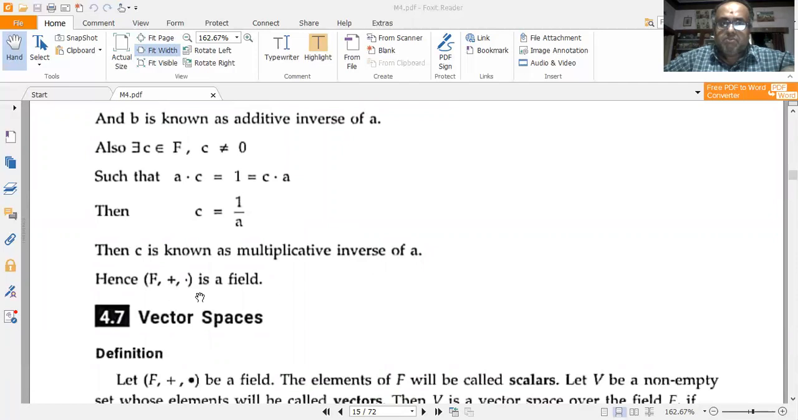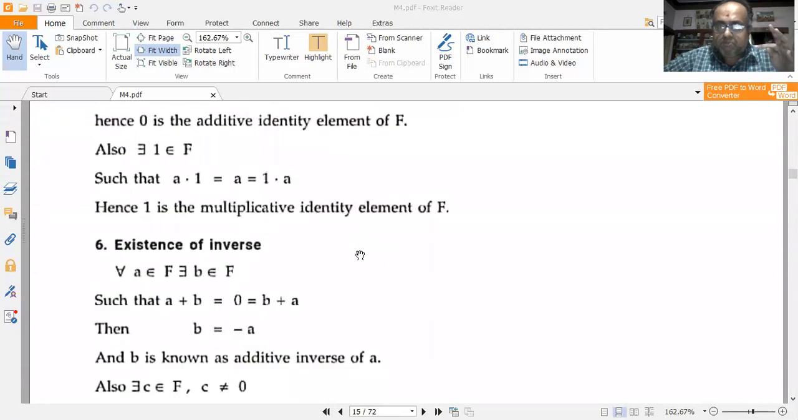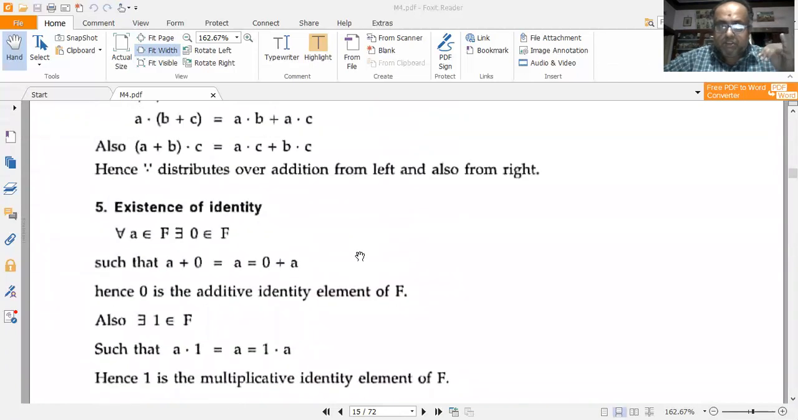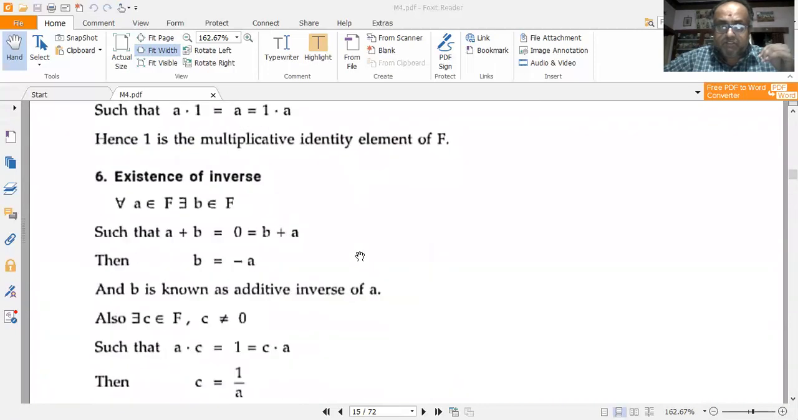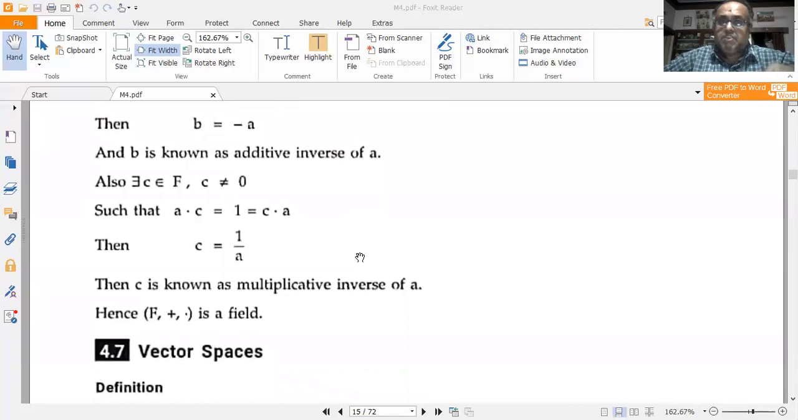So (F, +, ·) is a field. There exist the closure property, associative property, commutative property, identity element existence, and existence of inverse. So all the six properties are satisfied, which means that F is a field over addition and multiplication. So F here is a set of rational numbers. So F, which corresponds to a set of rational numbers, is a pakka field. Pakka field, that is, exact field over addition and multiplication. So (F, +, ·) is a field.